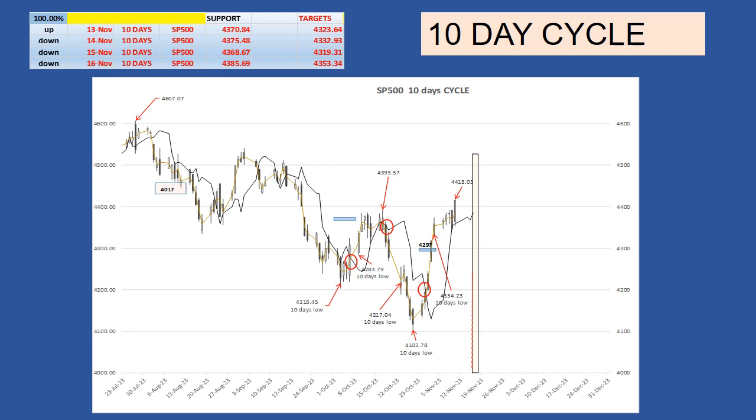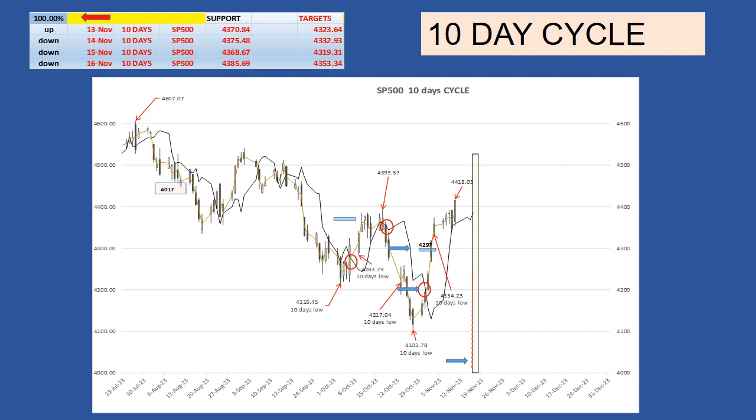Let's finish with the 10 days cycle. This 10 days cycle low is expected today, November 10th. The next one is scheduled for November 17th. On November 1st, the market crossed above its cycle line at 41.92 for a potential target at 42.82. With a high at 4,319 the next day, the market met the target.